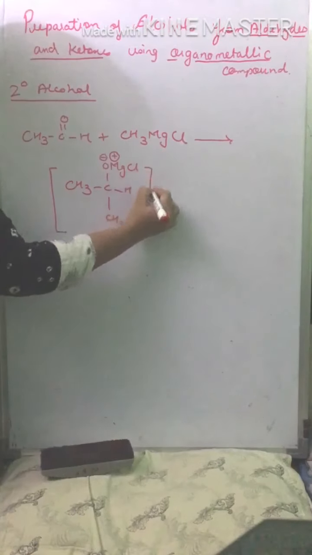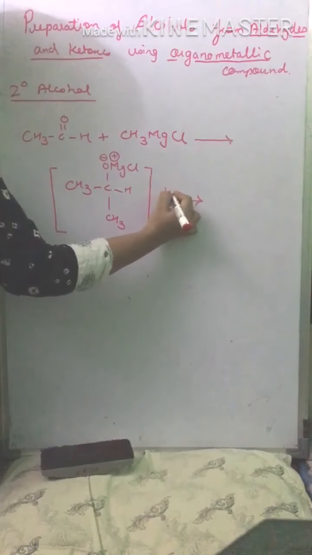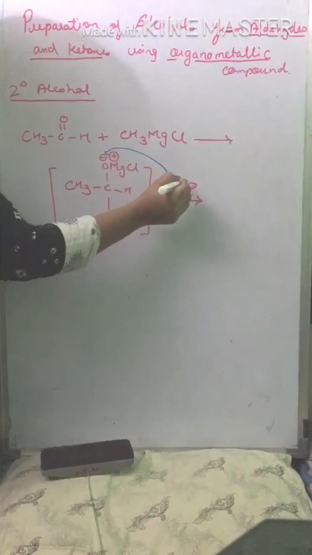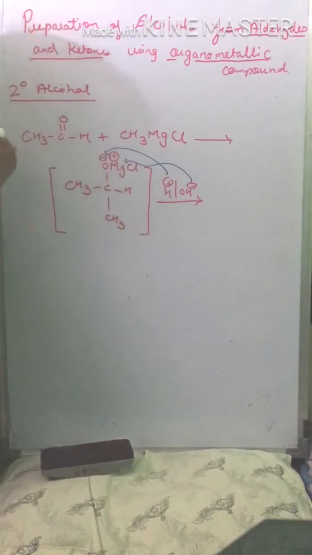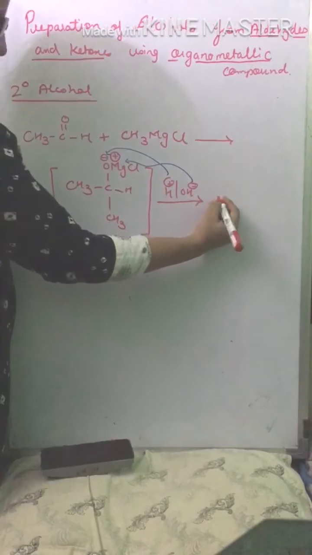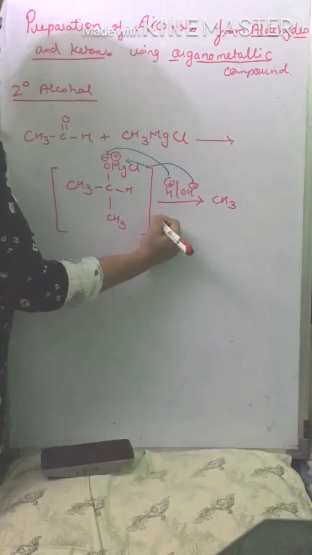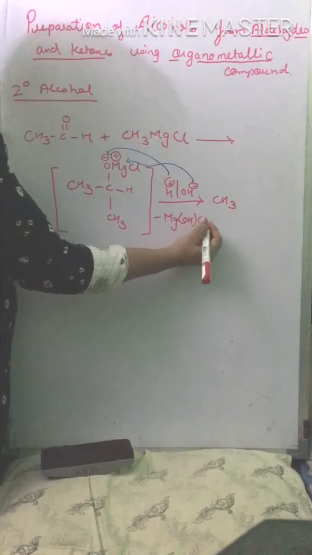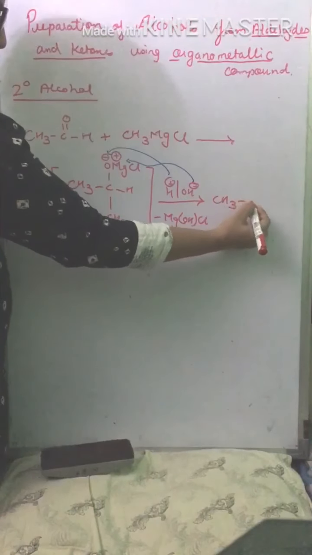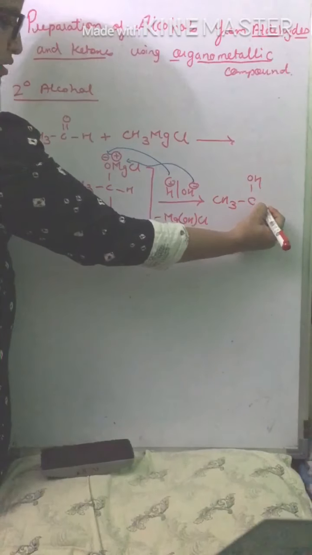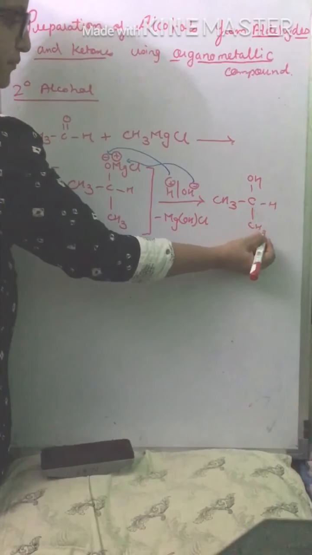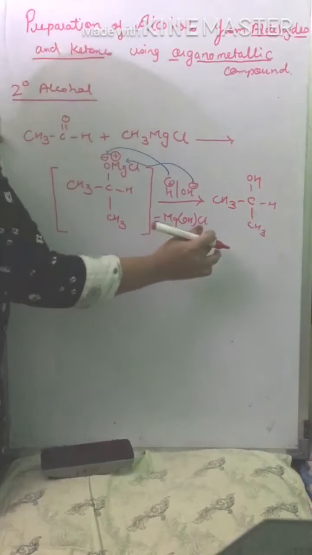We are getting here a tetrahedral intermediate, which is then hydrolyzed in the presence of water. And here we are getting CH3, here minus of MgOHCl, and we are getting CH3CHOH CH3, a secondary alcohol.